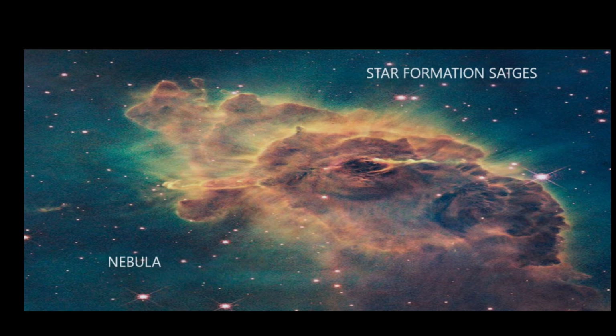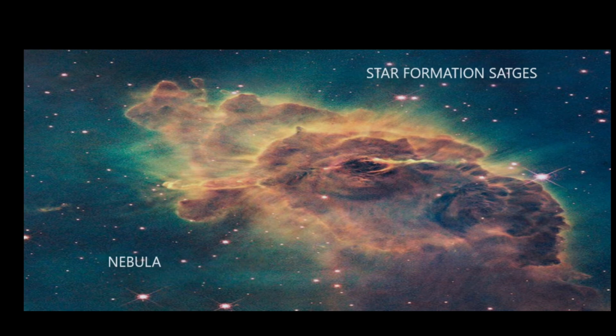Eventually that nebula grows and forms clumps of gases, and those become denser and denser, finally giving rise to the formation of stars. Now if we have to explain the formation of a star in a more comprehensive way, there is a nebula consisting of hydrogen gas in a galaxy. If you can see here in the picture, this is a nebula consisting of hydrogen gas.